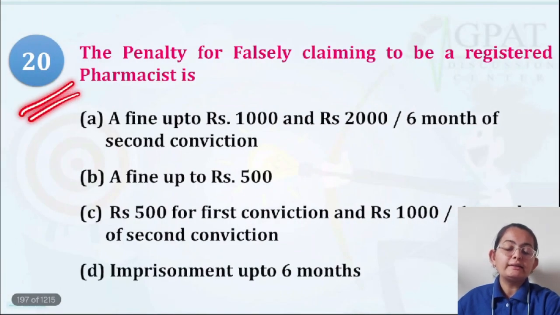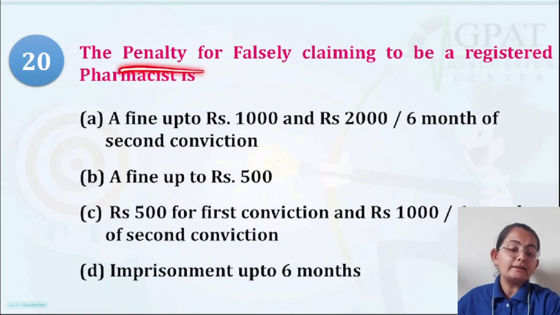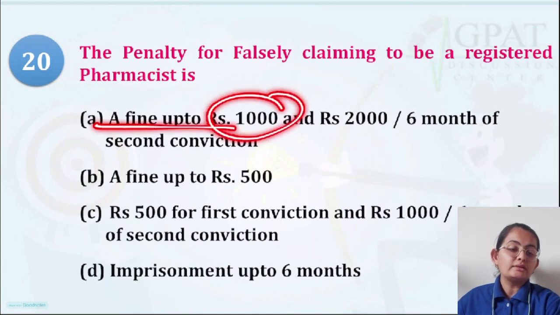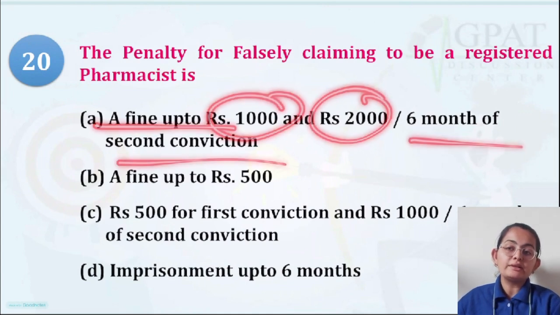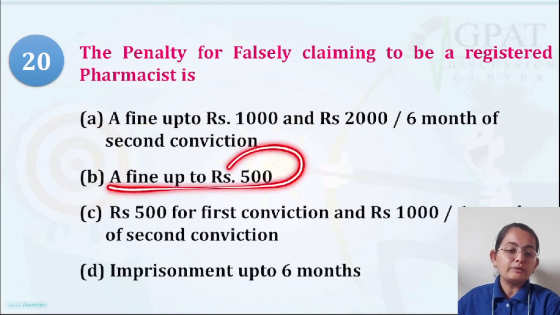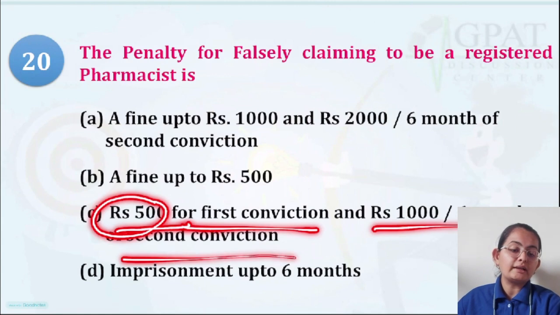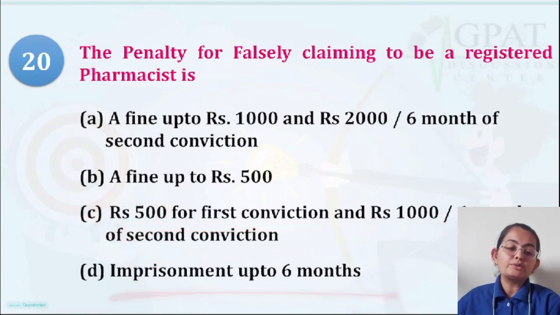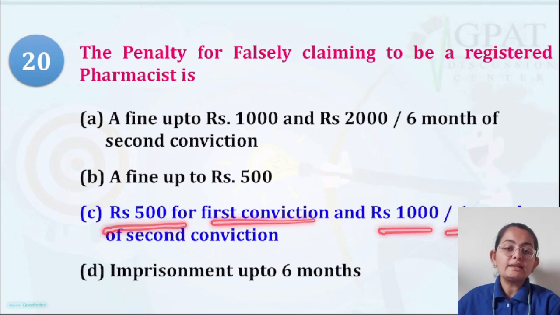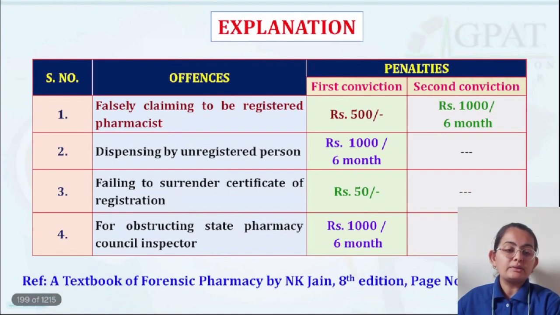Question number 20, related to offences and penalties. The penalty for falsely claiming to be a registered pharmacist: a fine of rupees 500 for the first conviction and 1,000 for the second conviction, and imprisonment up to 6 months. So you must be knowing this. The conviction penalty is very low. 500 for the first conviction, 1,000 for the next, and along with it the jail term would be one criterion. So you can remember this particular table.